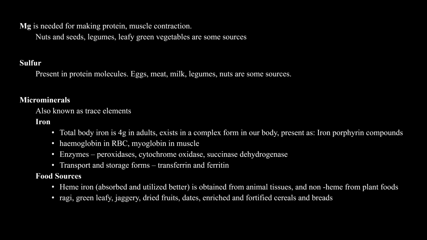Iron: total body iron in an adult is about 4 mg. Iron is present in the body in compounds such as hemoglobin in red blood cells and myoglobin in muscles, and is transported by transferrin and stored as ferritin. Food sources are heme iron, which is utilized better, from animal tissue, and non-heme iron from plant food.